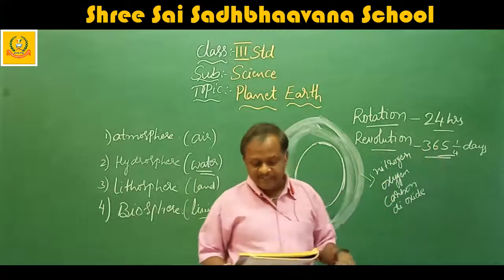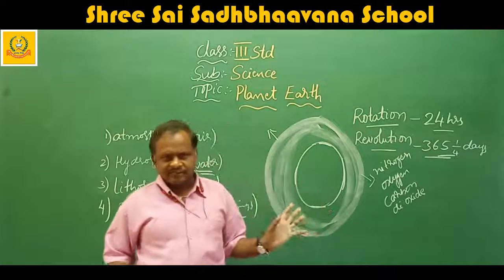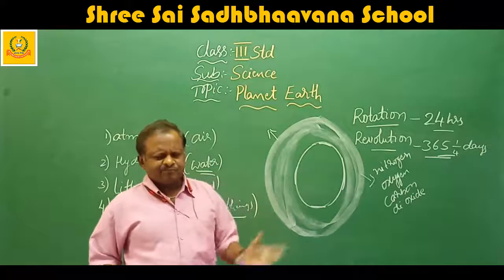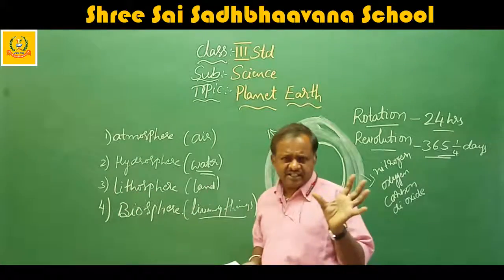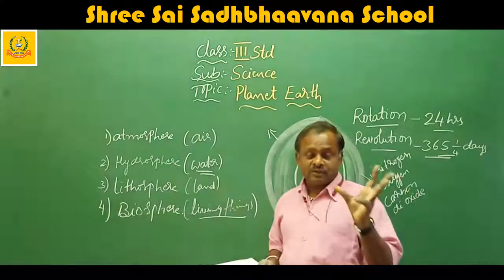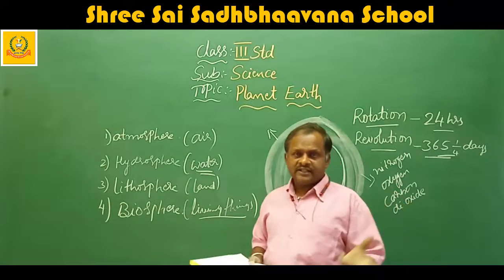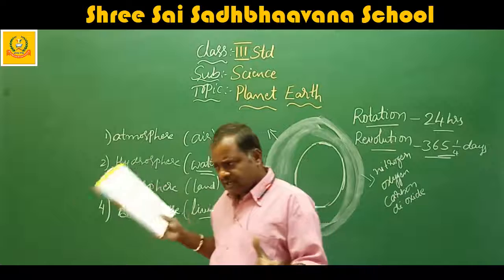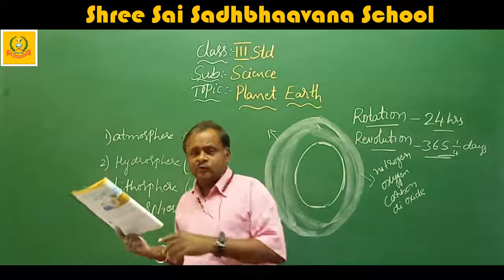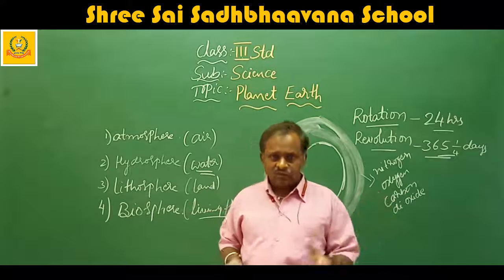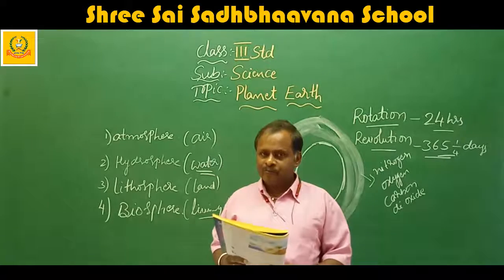The earth is the only planet in the solar system which supports life. Other planets cannot support it, because Mercury is very near to the sun, so it gets so much heat, that means so much sunlight, so life cannot exist. The planets after the earth are very cool, because they are very far away from the sun, so life cannot exist on those planets.